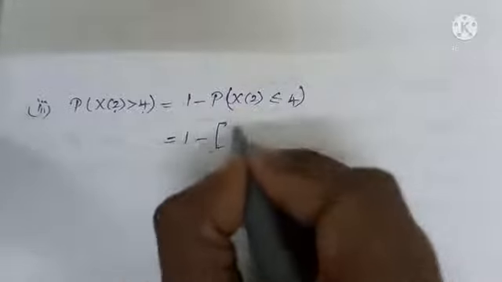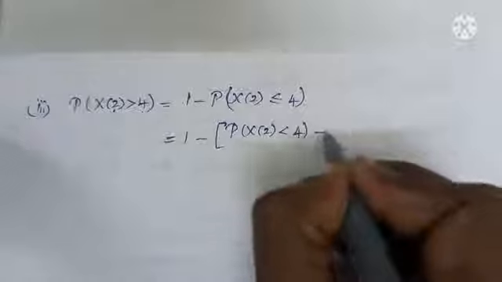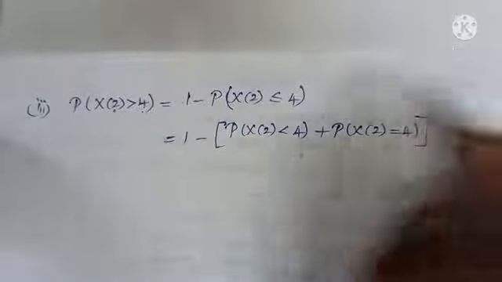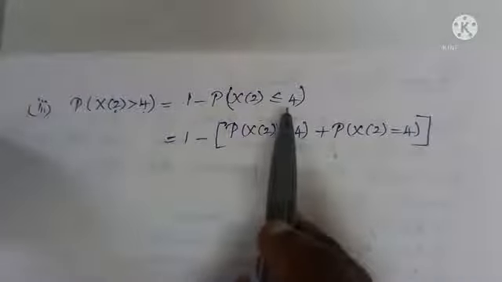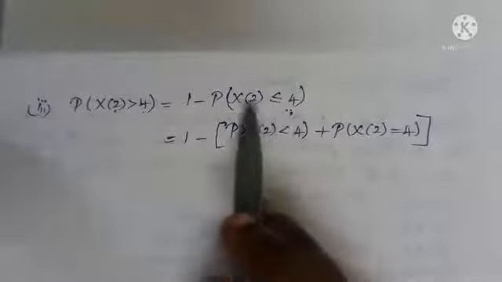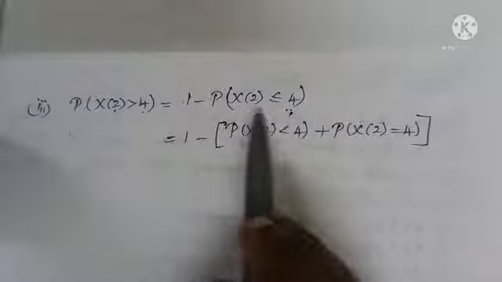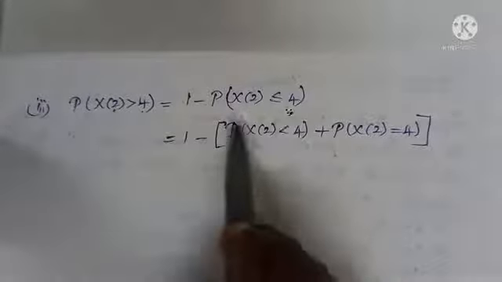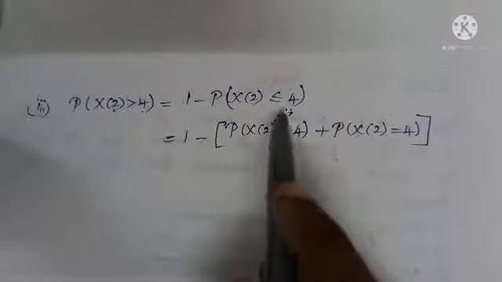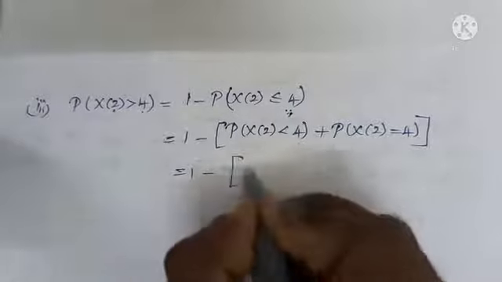Now we have found P(X(2) < 4). When I find P(X(2) = 4), the actual meaning is P(X(2)=0) + P(X(2)=1) + P(X(2)=2) + P(X(2)=3) + P(X(2)=4). In the previous subdivision I found less than 4, that is up to 3. So if I find equal to 4, it is over.